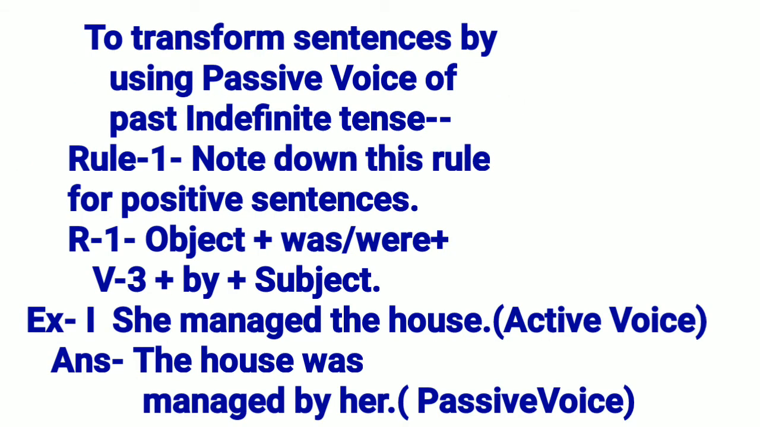To transform sentences by using passive voice of past indefinite tense. Rule 1. Note down this rule for positive sentences. R1. First of all, object, then was or were, then V3, then by, then subject. Students, if the object is singular, we shall use was. If the object is plural, we shall use were. Example 1. She managed the house. Answer: the house was managed by her.